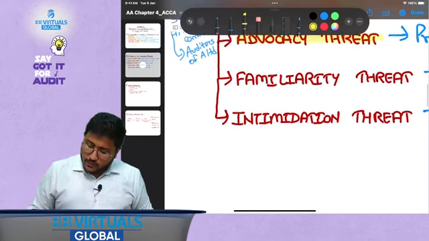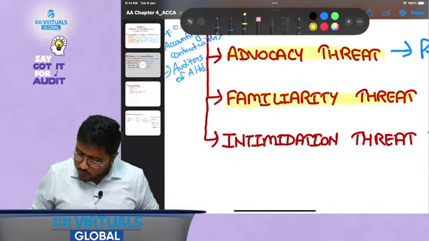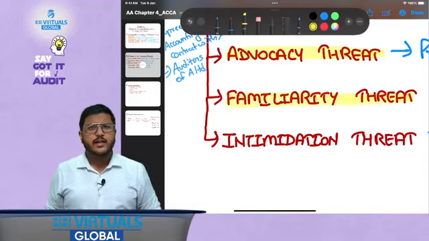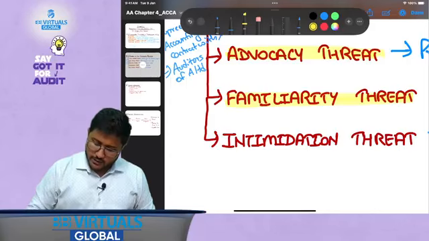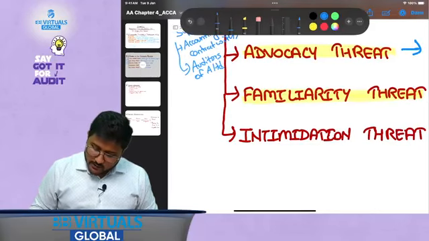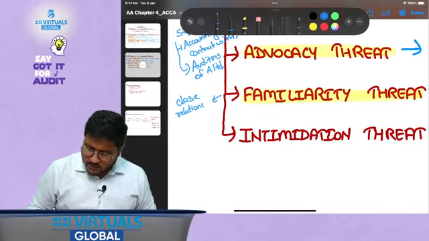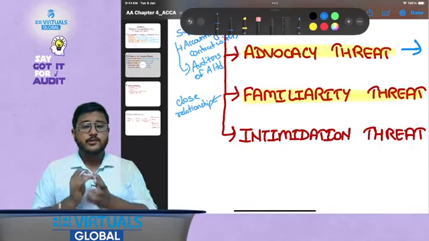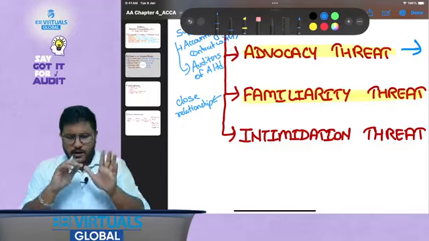Okay, now what is familiarity threat? Familiarity threat is when you have a close relationship. Now nowhere it is written that it is a close business relationship. It is just written close relationship. Close relationship could be in the form of friends, could be in the form of relatives, could be in any other format, right?